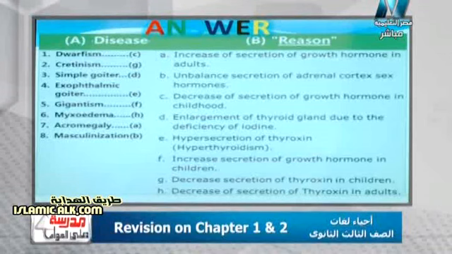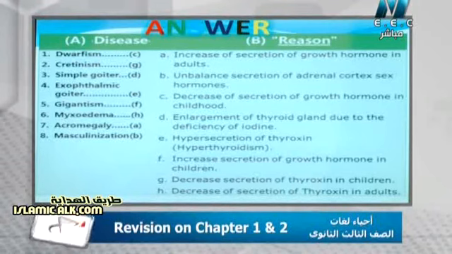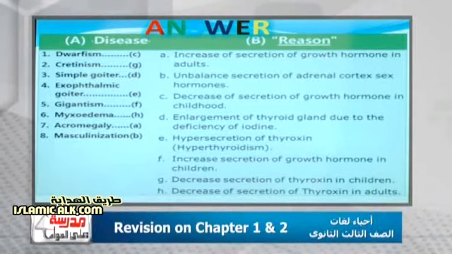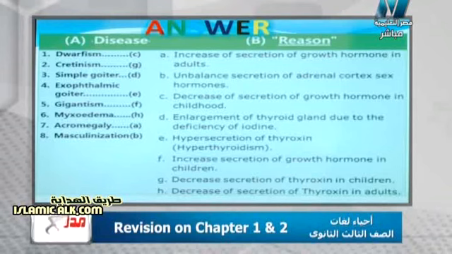فهنا بيقول لي dwarfism مع number C: decrease the secretion or due to the decreasing or deficiency of the secretion of growth hormone in childhood. The cretinism مع number G: decrease the secretion or due to decreasing the secretion of thyroxine in children. Ectophthalmic goiter مع number E: the hypersecretion of thyroxine اللي بنقول عليه hyperthyroidism. وبعدين the giantism مع F: increase the secretion of growth hormone in children.